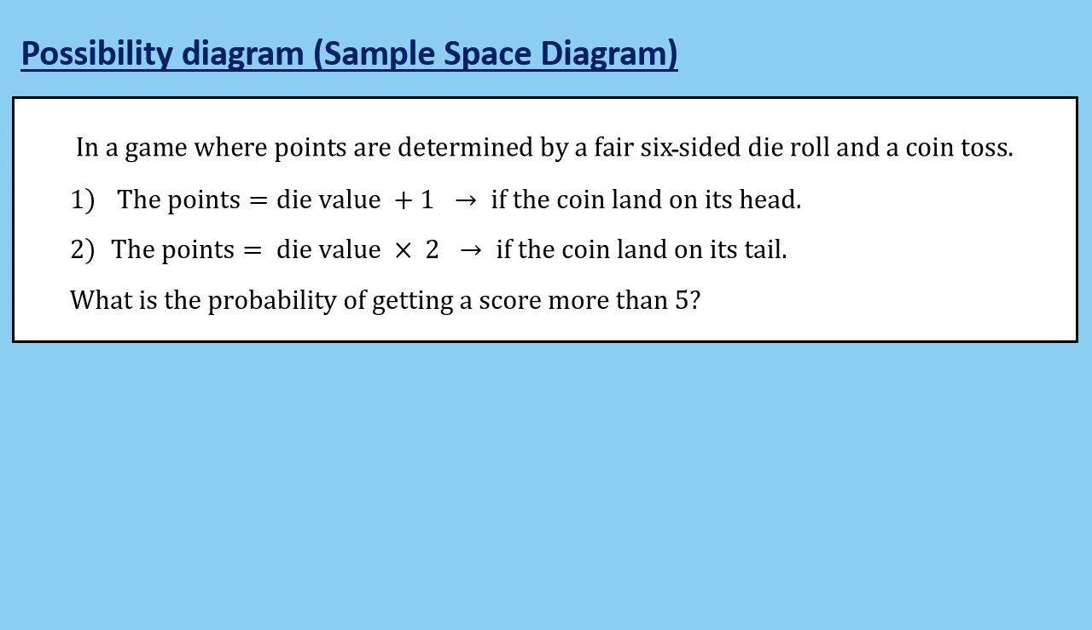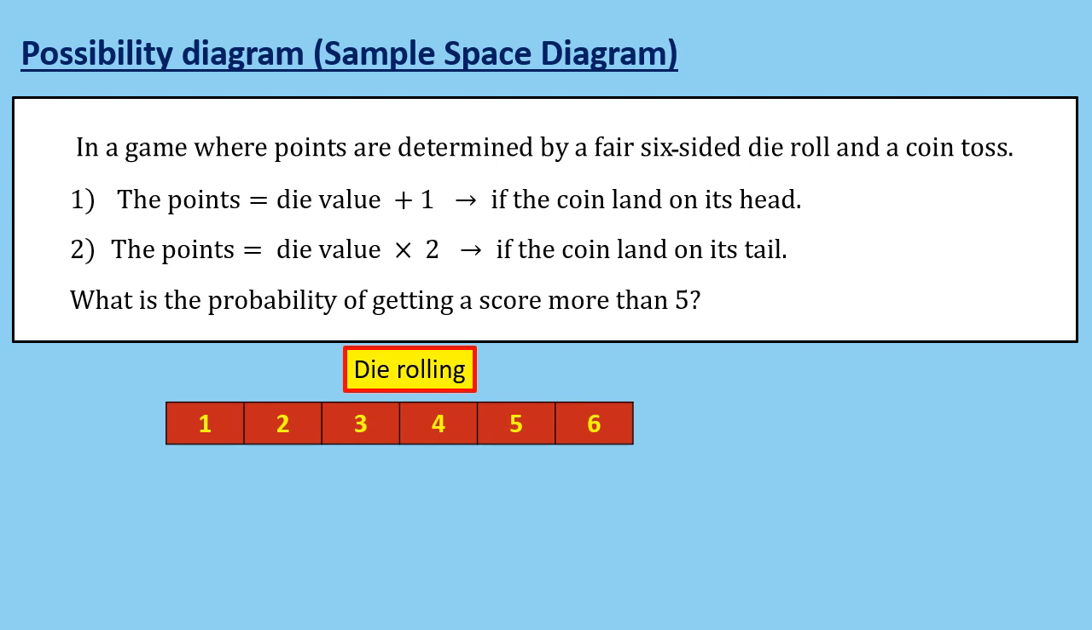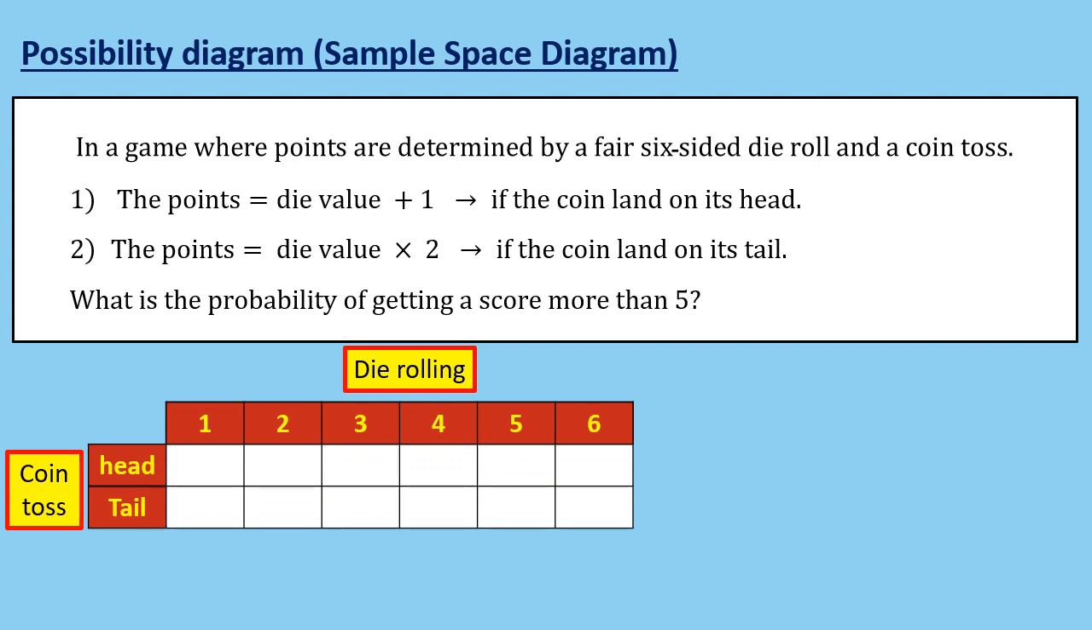To begin solving this problem, we will first create a possibility diagram. The top row will display all possible outcomes from 1 to 6 for a six-sided die. Then there is the left column, which shows the coin flip outcomes, head or tail. Then, based on the information provided, we begin to fill each cell with the corresponding value. As a result, if the coin lands on its head, the cell value is equal to the die value plus 1. When the coin lands on its tail, the cell value is equal to the die value multiplied by 2.